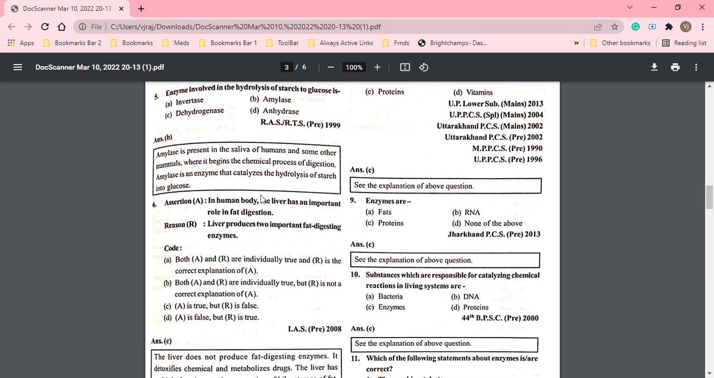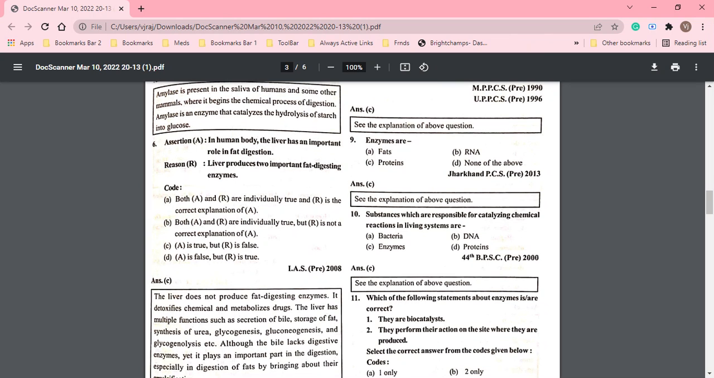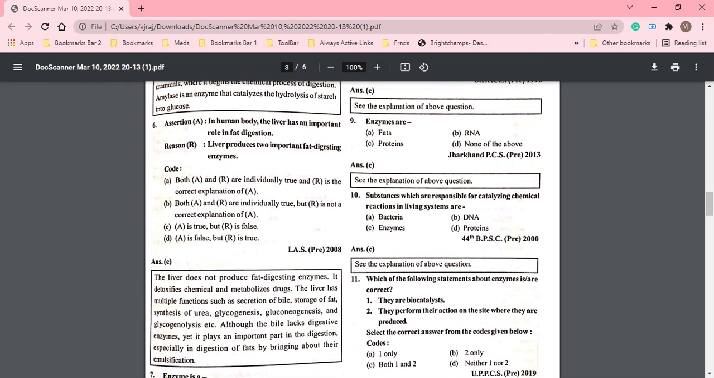ठीक है. So liver is important for the digestive process, but it does not produce fat digesting enzymes. Okay, liver does not produce fat digesting enzymes. It detoxifies chemicals and metabolizes drugs. Liver has multiple functions such as secretion of bile, storage of fat, synthesis of urea, glycogenesis, etc. Although bile lacks digestive enzymes, yet it plays an important role in digestion, especially in digestion of fat by bringing about their emulsification. Okay, so what does bile do? It does the emulsification of fat.